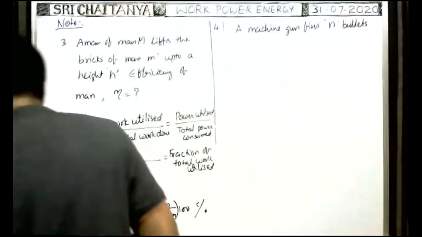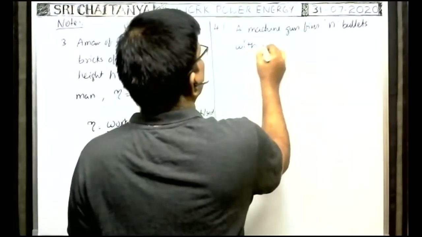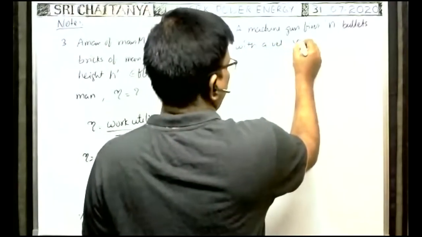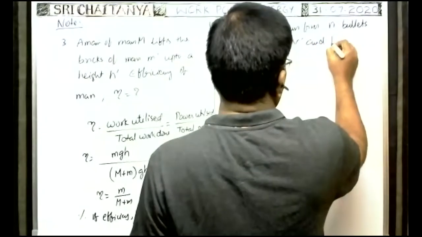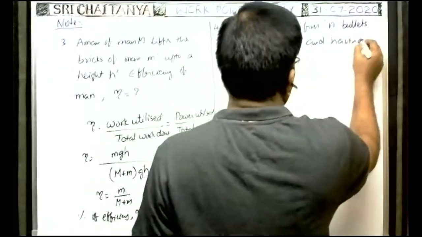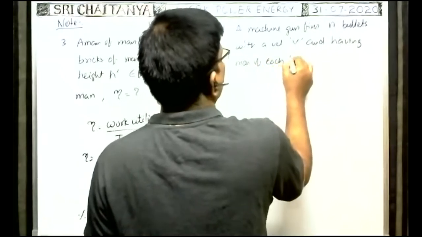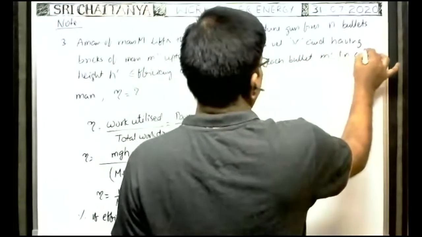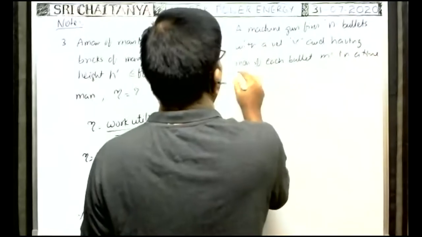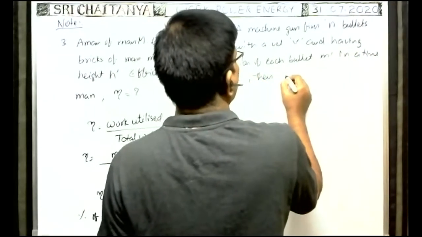A machine gun fires n bullets with a velocity v, having mass of each bullet small m, in a time t, comma, then efficiency.